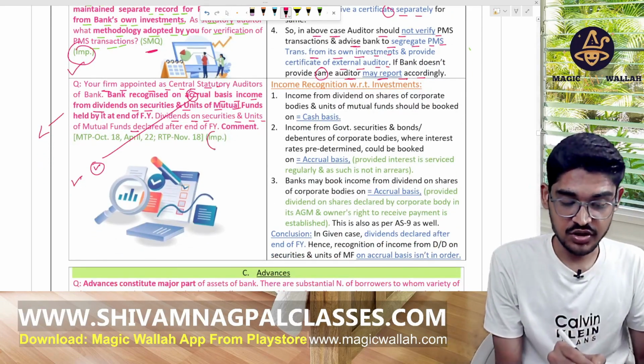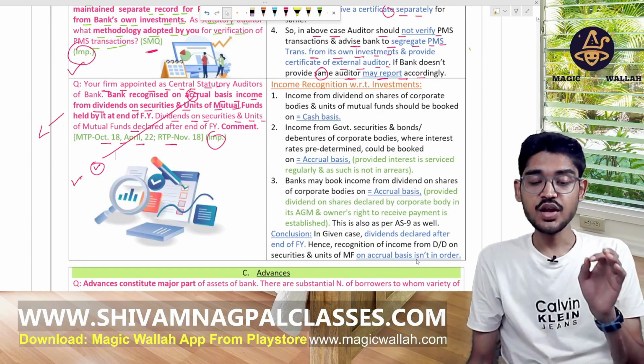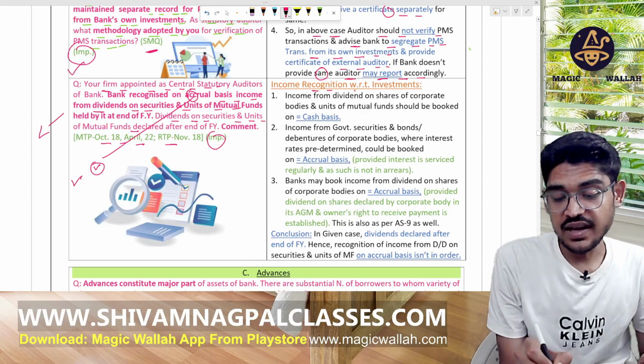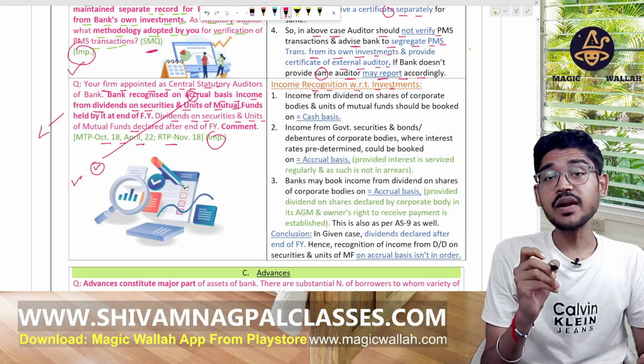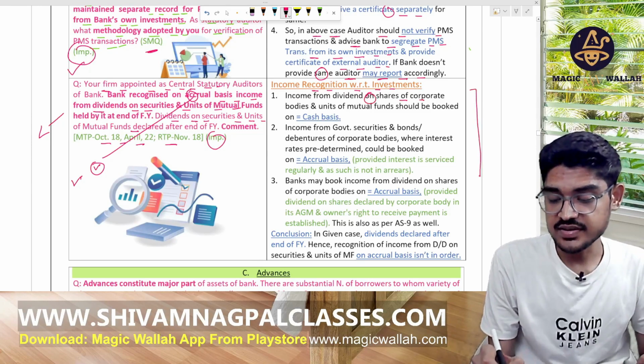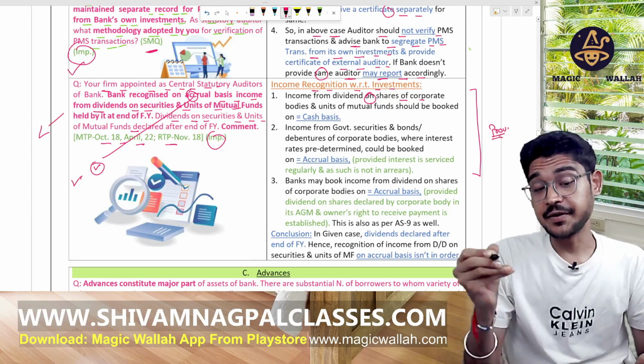Again, an important question. This is asked many times, in the MTP and the RTP. So income recognition for the investment, income from the dividend on the shares of the corporate. Okay, these are the provisions which explain its treatment, right?